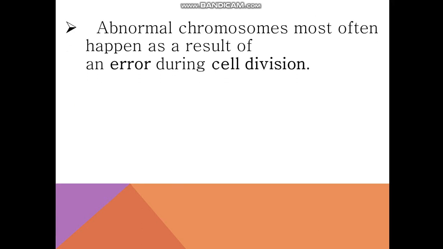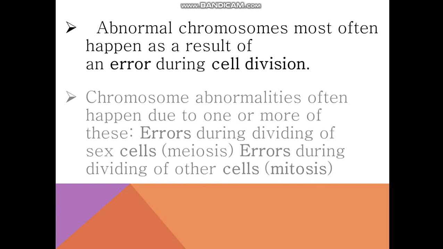Abnormal chromosomes most often happen as a result of error during the cell division. The first is abnormality in the chromosomes, because in the S phase of the cell division there is synthesis of DNA, and if the S phase is not conducted properly, abnormal chromosomes will be produced. So that is a very big problem and a big error caused due to cell division.